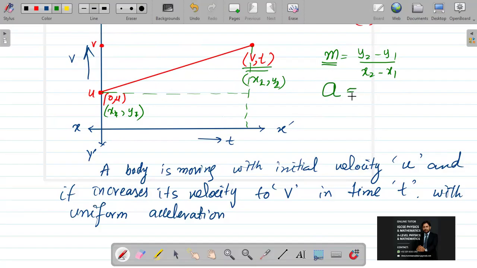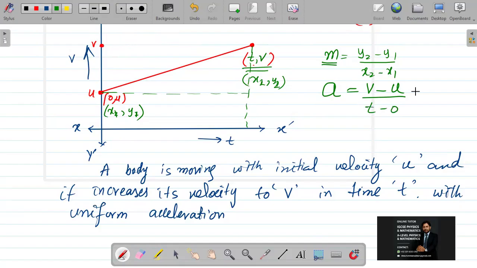So acceleration is equal to y2 minus y1, which is v minus u. So it should be t comma v. Wait a second, a silly mistake has been made. It is t comma v. So y2 minus y1, v minus u, over t minus 0.